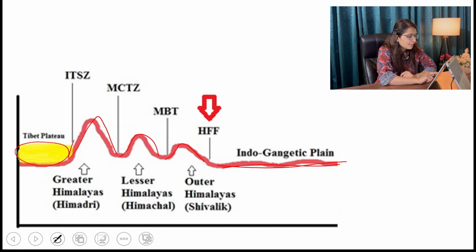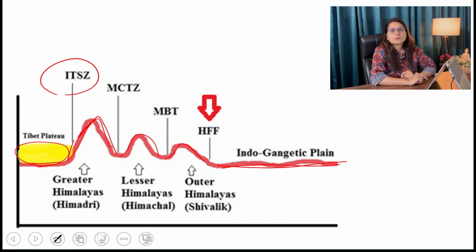So the area between the Tibet plateau and your Greater Himalaya is known as the Indo-Sangpo Suture zone. When we know that these Himalayas are formed, these are fold mountains, so ultimately there will be some fault here because the rocks are not completely together. So these faults are responsible for the constant and frequent earthquakes in this area.